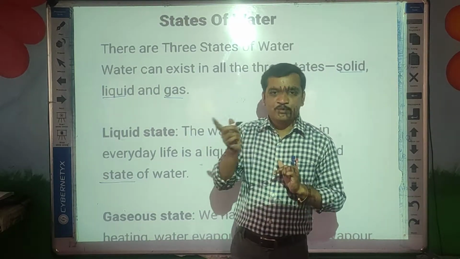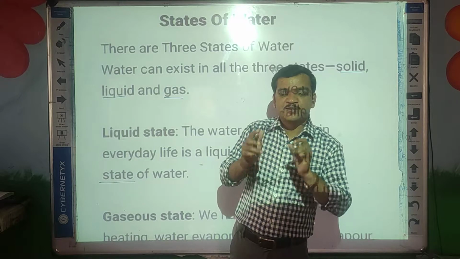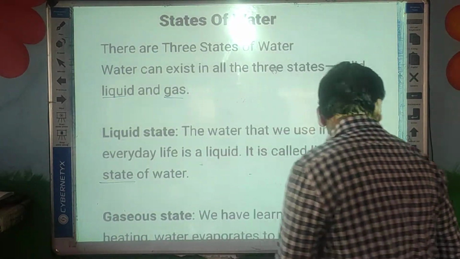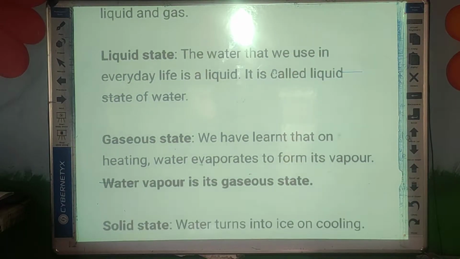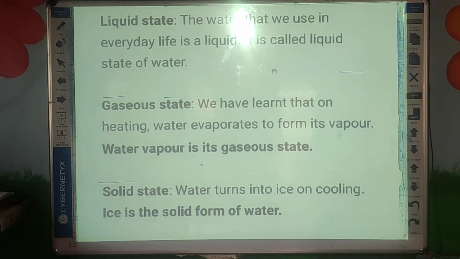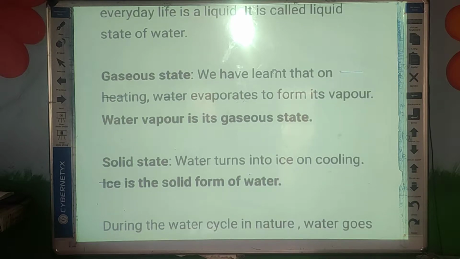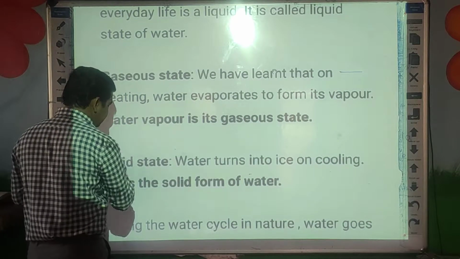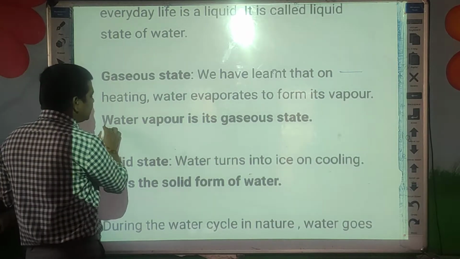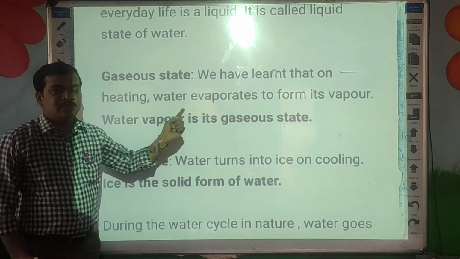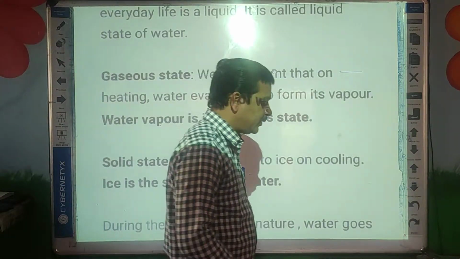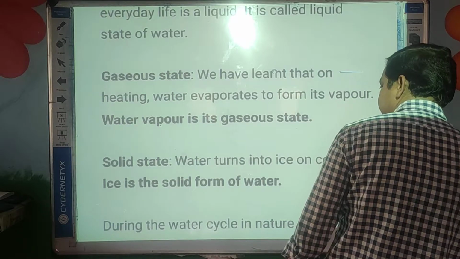Here, by heating, the water evaporates and forms water vapor. So water vapor is water's gaseous state.